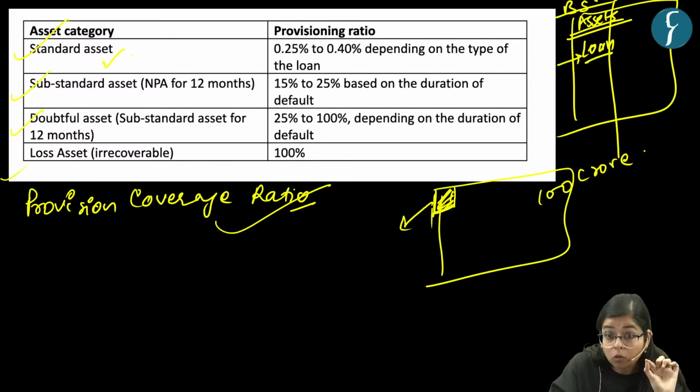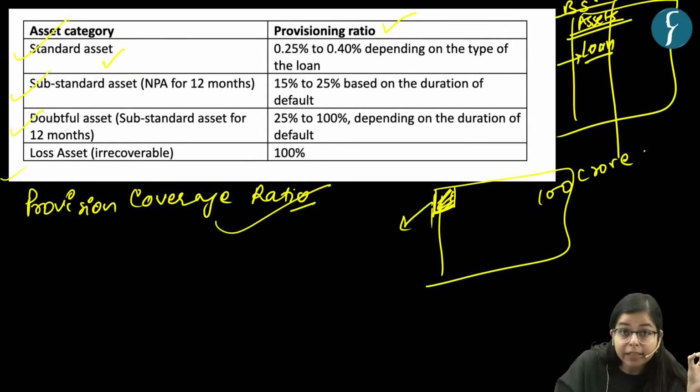But for this loan, the bank has a provision coverage ratio. A bank has to maintain 0.25 to 0.40% of that loan amount, right? In terms of the provisioning ratio, the bank has to set it aside.